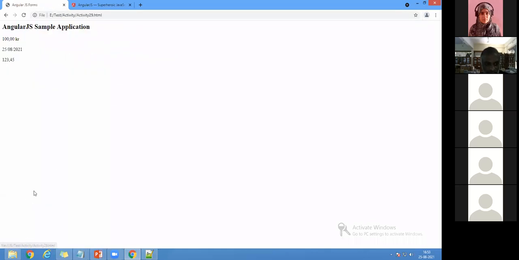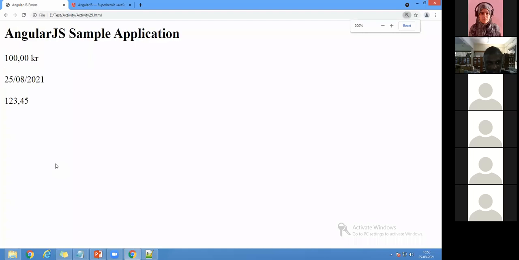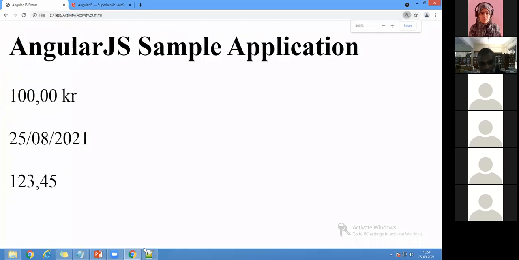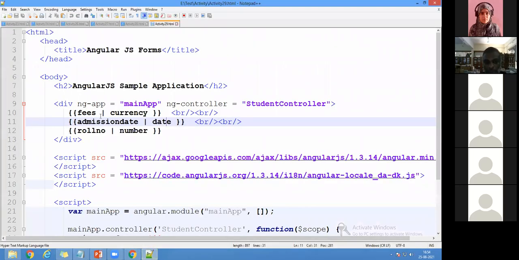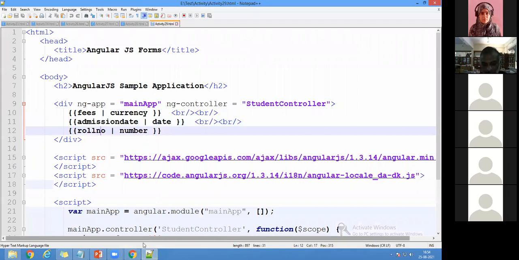You can check here. See the difference, how far the difference is there. So I want the output in what format? Piece must be in currency format, admission date must be in date format, and roll number must be in number format. So this is the thing you have to remember. So this is called internalization. Especially when you go for an interview, they will ask about scope, services, dependency injection, internalization, filters, and HTML document. Right? HTML DOM, forms, they used to ask it here.